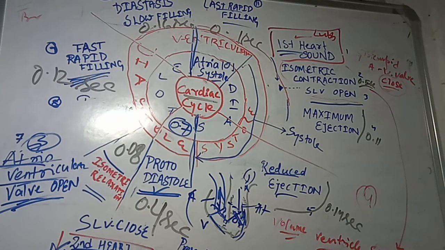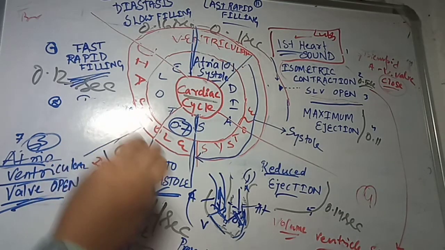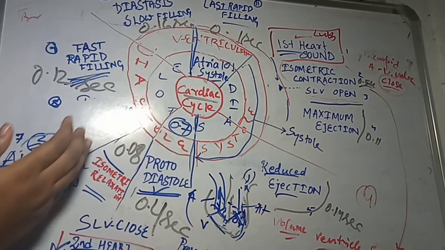So in this way we discussed the timing and the ventricular changes during the cardiac cycle. I hope you understand. Please remember all the times and the phases one after the other. Thank you.